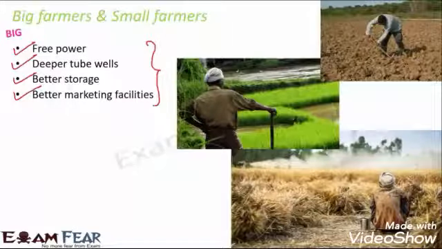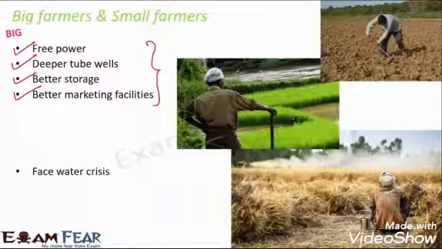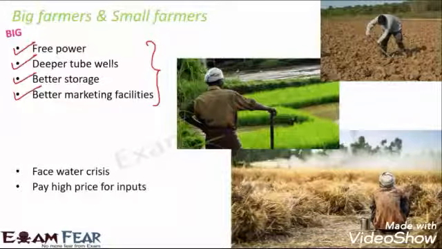A good life. But on the other hand, there are other sections of farmers who are not getting access to all of these. So what is happening to them? They face a water crisis because all the water is being pumped up by the deep tube wells of the big farmers. So the small farmers are facing a water crisis. When they face a water crisis, they also have to pay a high price for the inputs because they have to spend more money on irrigation methods because they do not have water. Right? So they end up paying a high price for the inputs.